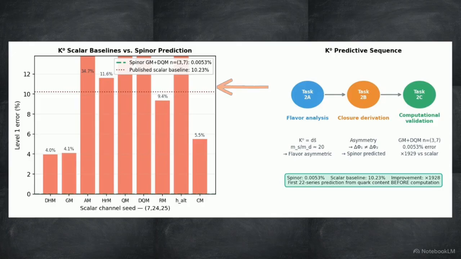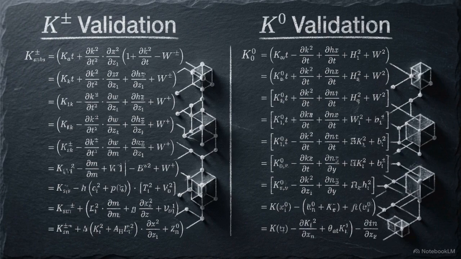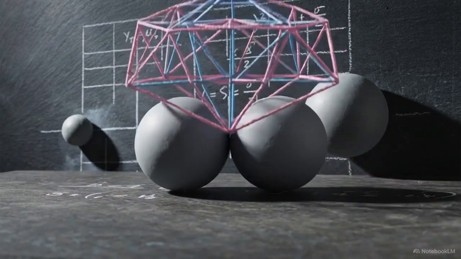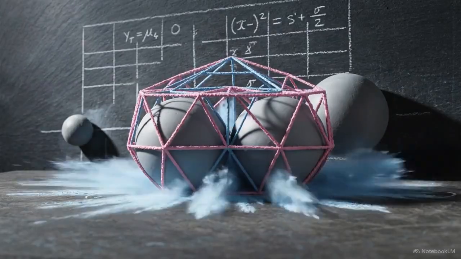error baseline. The predicted dual seed spinor scan, utilizing the geometric mean and discrete quotient mean at depths 3 and 7, dropped the error to 0.0053%. That result constitutes a factor of 1929 improvement over the best scalar baseline. Crucially, this optimization formula is identical to the one previously used to validate the K+ meson. The massive leap in accuracy stems entirely from assigning the correct physical structure, not from tweaking an equation.